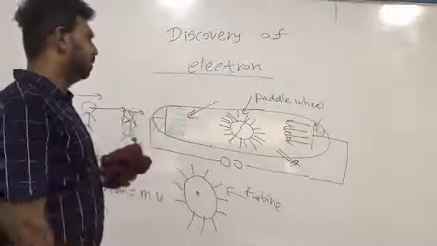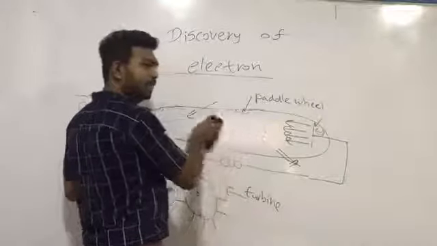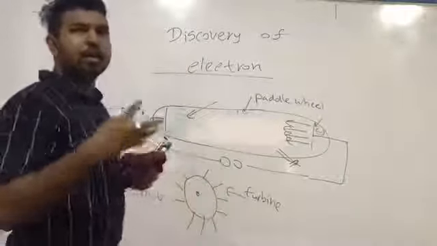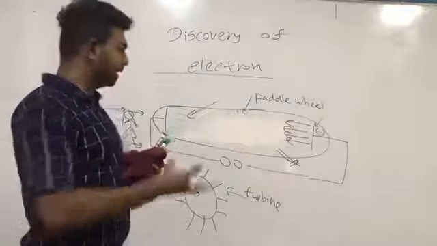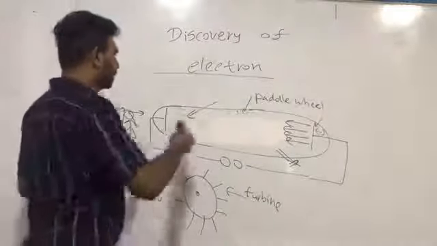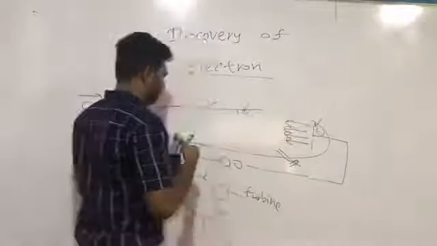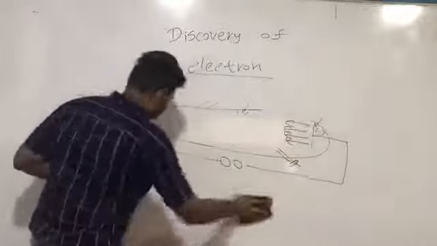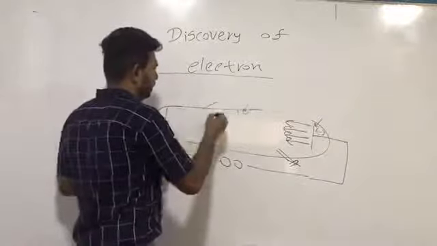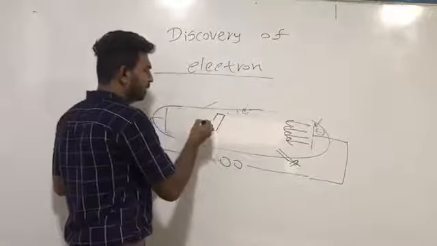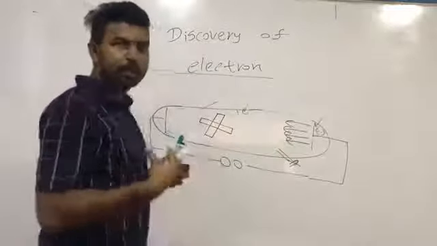For the third property of cathode rays, I am going to insert an opaque object into this cathode ray tube. That means I am going to insert a metal cross. This is an opaque metal cross.